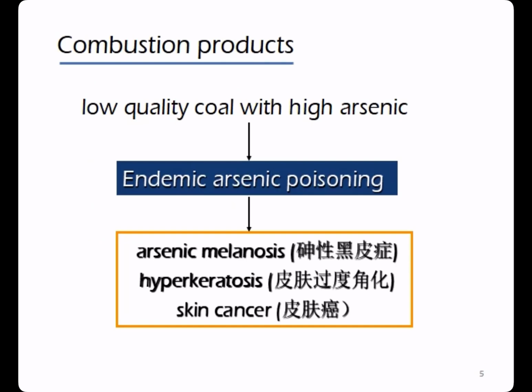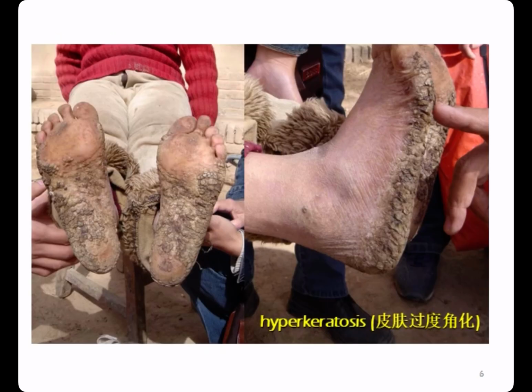The combustion of low-quality coal with high arsenic can cause arsenic poisoning, which can lead to arsenic melanosis or hyperkeratosis or skin cancer. This is hyperkeratosis.